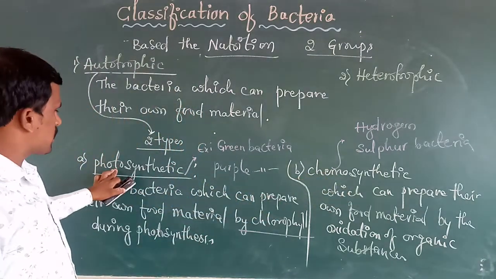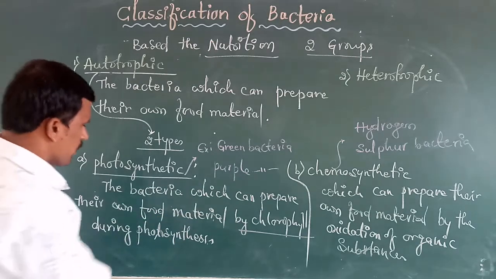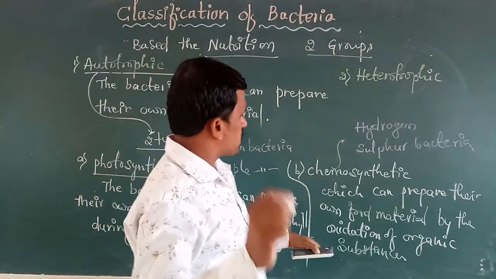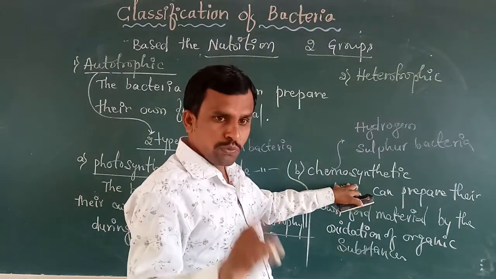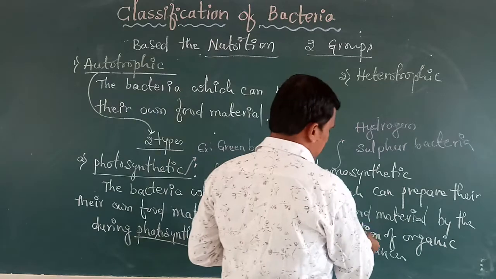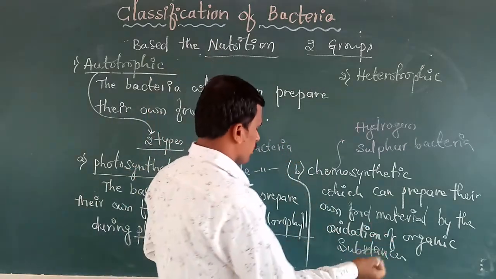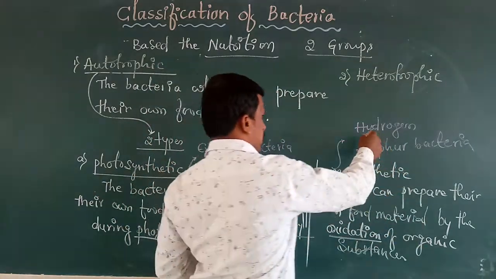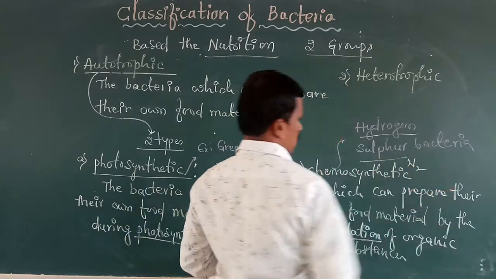In photosynthetic, they prepare their own food by photosynthesis with the presence of chlorophyll pigment. But some bacteria prepare their own food by the oxidation or breakdown of chemical substances like hydrogen, sulfur and also nitrogen, etc.